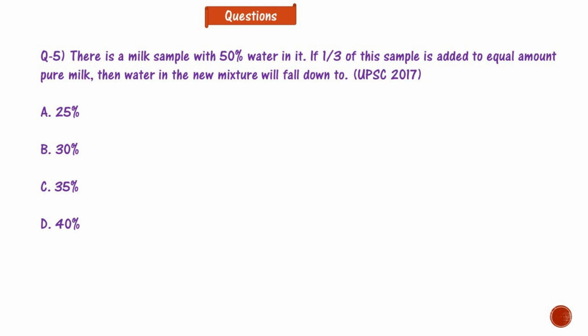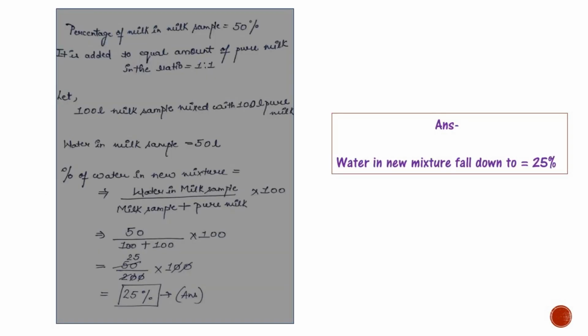These are very easy questions. Now solving this question, as it is given the percentage of water in milk sample is 50%. It is added to the equal amount of pure milk in the ratio 1:1. Let 100 liter milk sample mix with 100 liter pure milk. Water in milk sample is 50 liter. Now we have to find out percentage of water in new mixture.